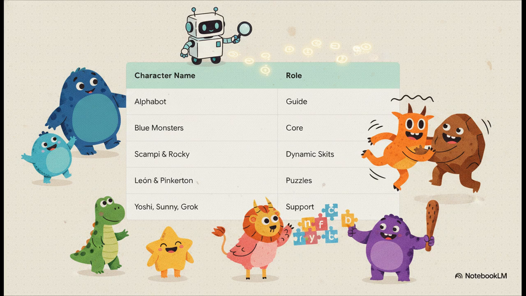You've got Alphabot, who acts as the guide traveling around to find new words. Big Blue and Little Blue anchor the core animations. Then you have Scampy and Rocky, who drive these highly dynamic comedic skits. And characters like Leon and Pinkerton run the spelling and phonics puzzles, all supported by a much wider cast including Yoshi, Sunny, and Grok. This vibrant roster is literally the secret sauce, keeping kids so engaged day after day.